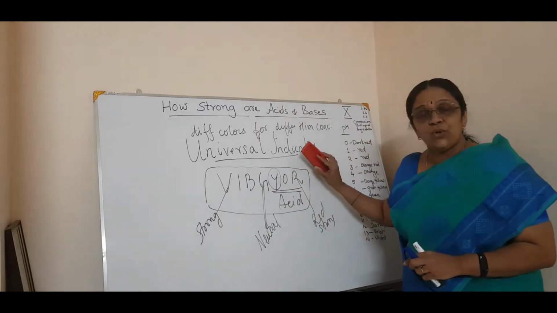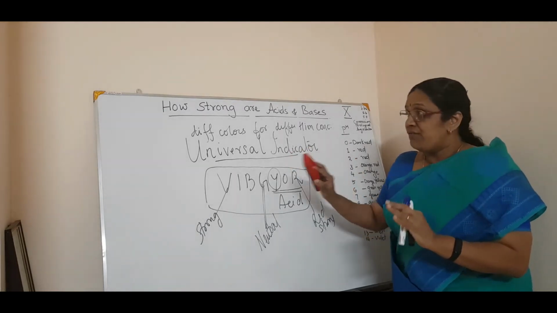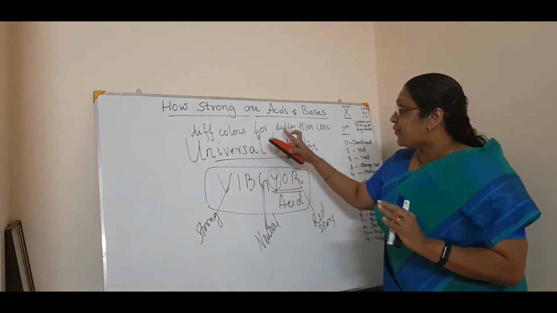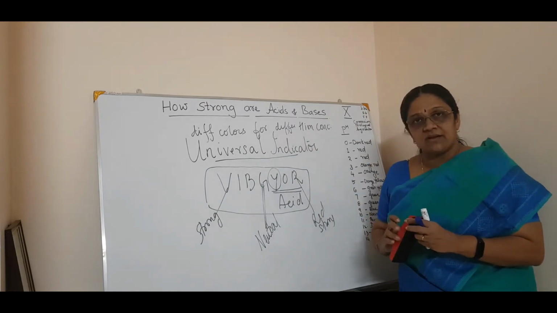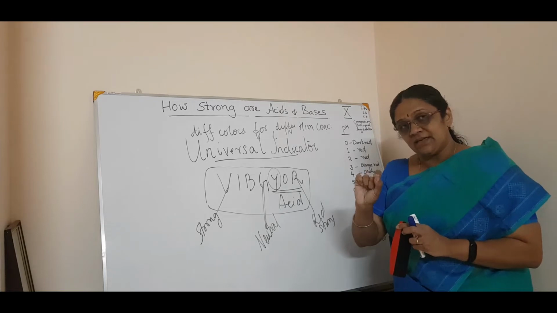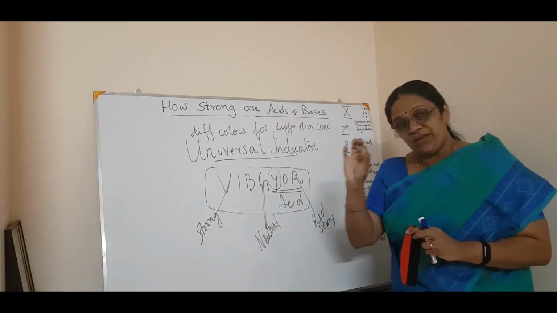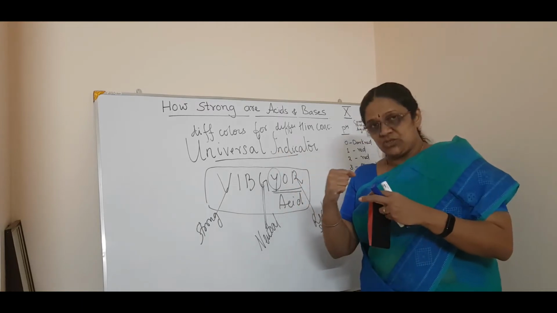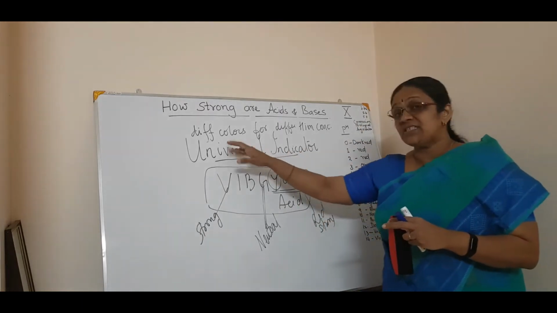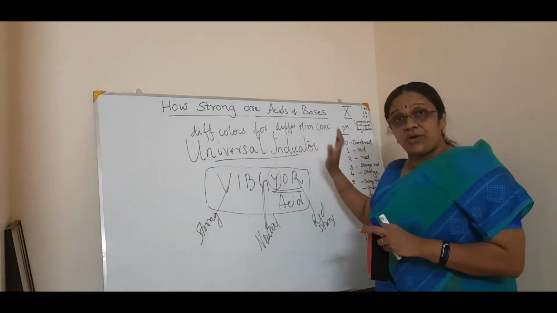So now we know what a universal indicator is. That is the definition: a universal indicator is a mixture of indicators, so many indicators made together, which shows different colors for different hydrogen ion concentration.